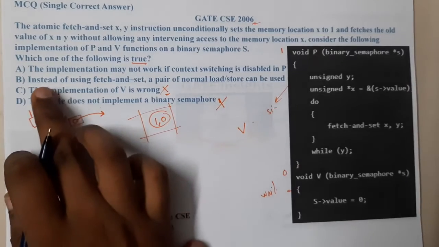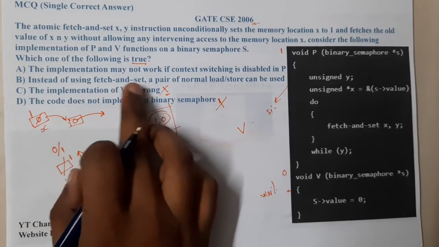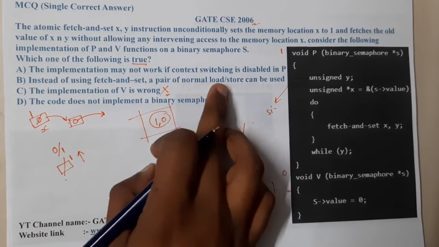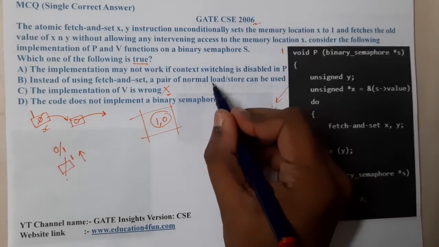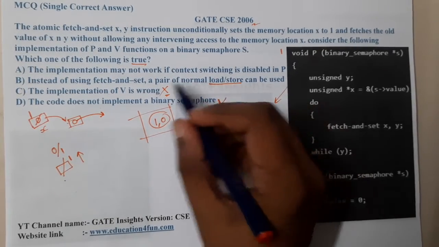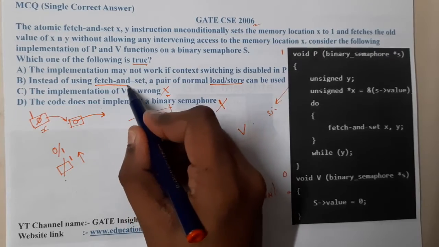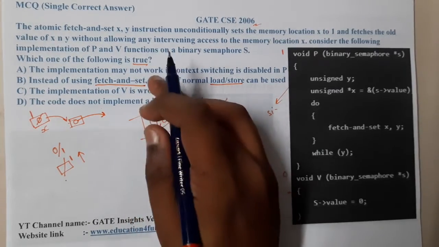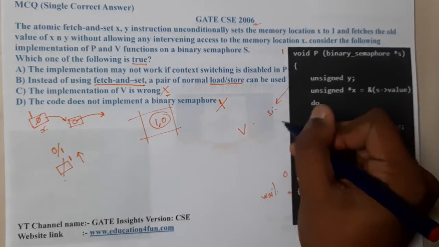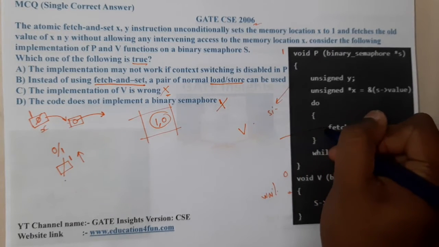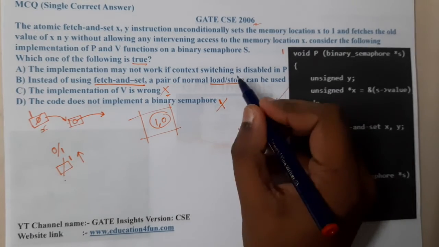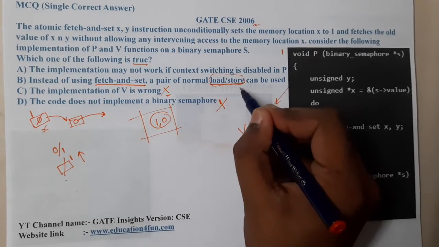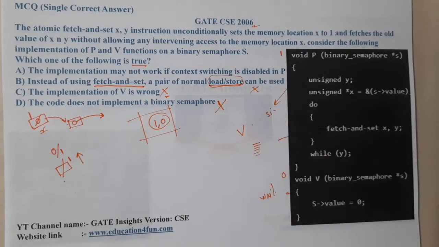Option B says that instead of using a fetch and set, a pair of normal load or store can be used. Load and store will have some issues. What you should remember is that fetch and set is atomic, so the whole statement is atomic and you cannot be stopped at any moment in that code. But when it comes to load and store, there are no such rules. Hence this option is also wrong.